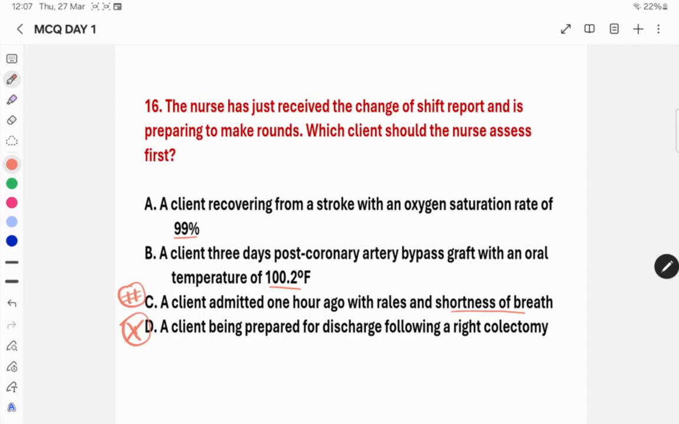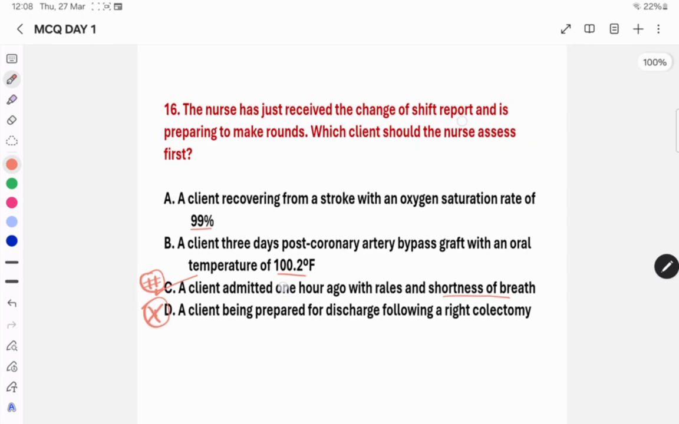A client 3 days post coronary artery bypass graft with an oral temperature of 100.2 degree Fahrenheit. Obviously it is also a priority thing. Option B is also a priority, but it's not up to the mark as option C. Then a client recovering from stroke with oxygen saturation of 99%, means it's normal. So in this particular question, the most important priority which the nurse has to assess first is option C, because there is a problem with the respiration.